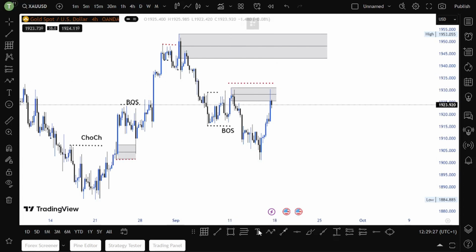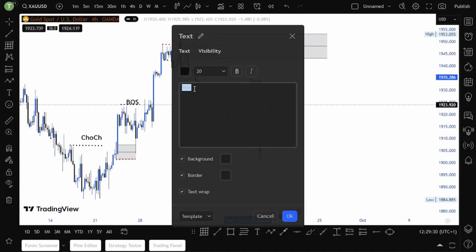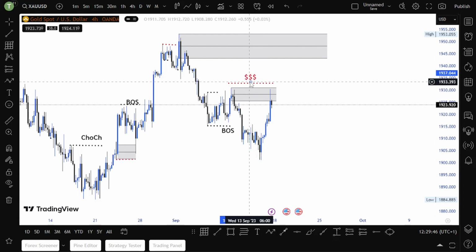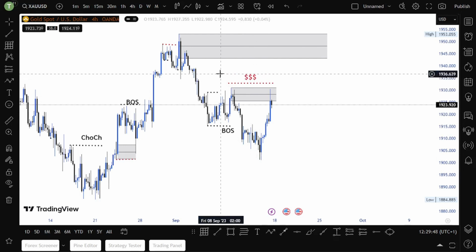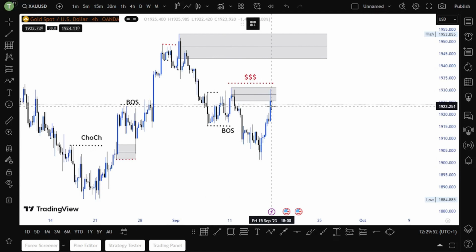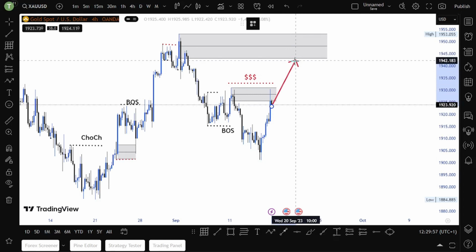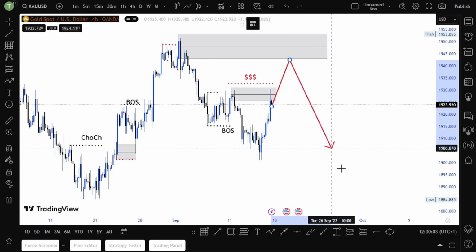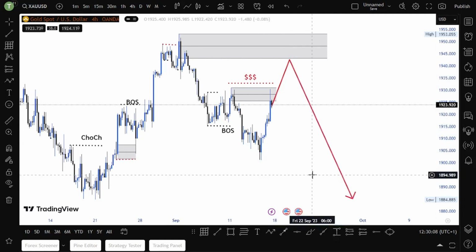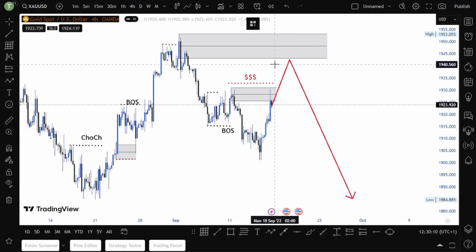Price might go up, grab liquidity, and then it can sell. So price could do like that. There's a possibility of price opening and then going higher to grab liquidity above this double top, then we sell.